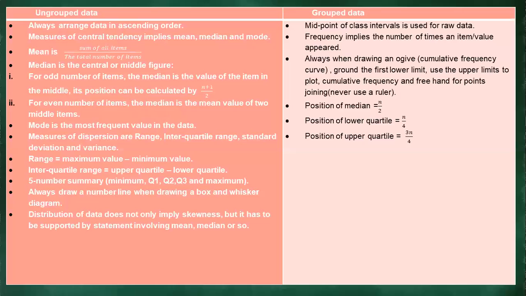That's where this is used, when we are given the ogive graph and we have to interpret it. Under interpretation, surely they will ask you to determine the median, or the position of the median, the position of the lower quartile, as well as the upper quartile. So these are the formulas that we normally use when we have to determine the median, the lower quartile, and the last one is the upper quartile.